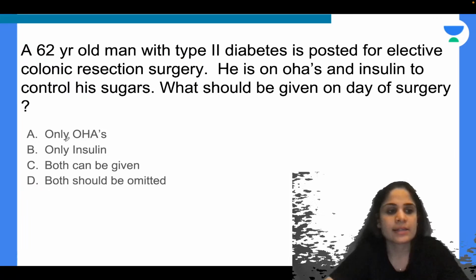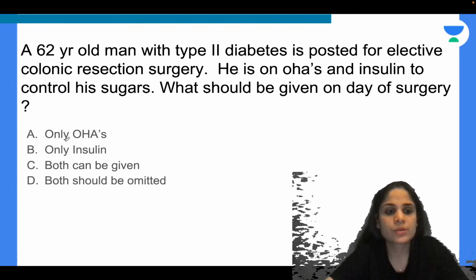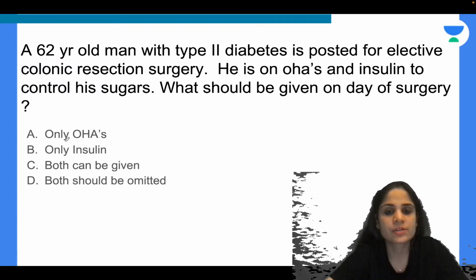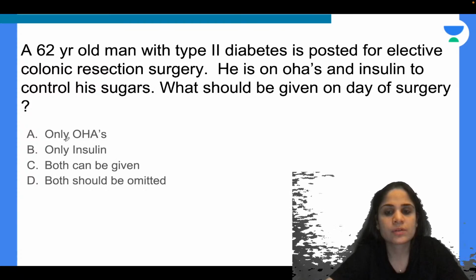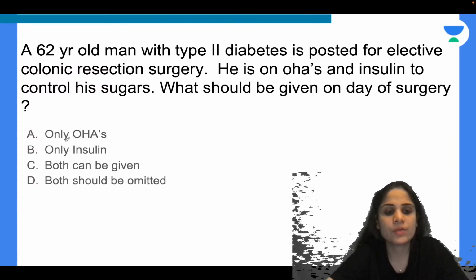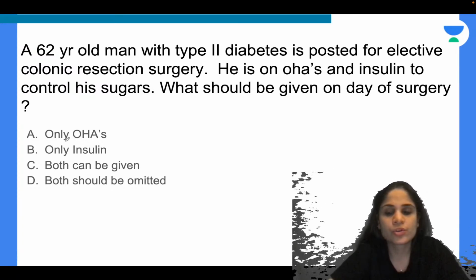Alright, next question. A 62-year-old man with type 2 diabetes is posted for elective colonic resection surgery. He is on OHAs and insulin to control his sugars. What should be given on the day of surgery? Only OHAs, only insulin, both can be given, or both should be omitted?